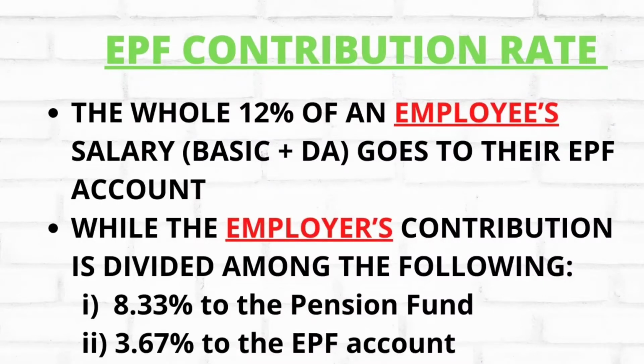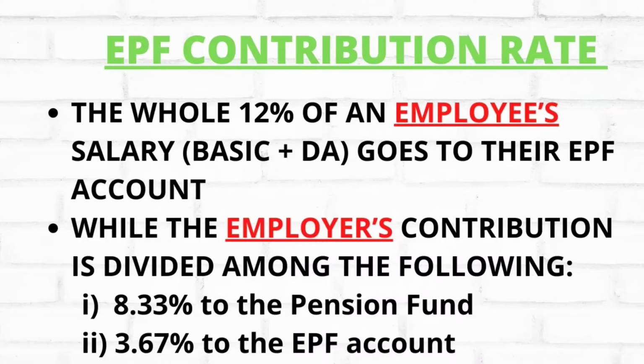In case of employee, the total 12% of the salary will be credited to the EPF account, and in case of employer, only 3.67% will be credited to the EPF account, and the balance 8.33% of the salary is credited to the pension fund. This limit of 15,000 is not equal for all employees.